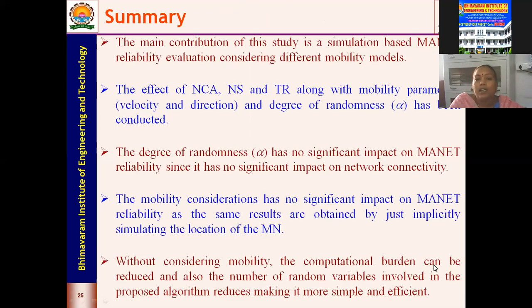So in summary, we have studied various cases. In the Gauss-Markov model, the degree of randomness, called the tuning parameter alpha, has no impact on the network reliability, since it has no significant impact on the connectivity. Whether alpha is 0, or 1, or 0.5, it does not matter. The only thing is that by making use of these models we have a computational burden, and this computational burden can be reduced when we don't consider any mobility. Instead, we can randomly generate the locations according to our choice.